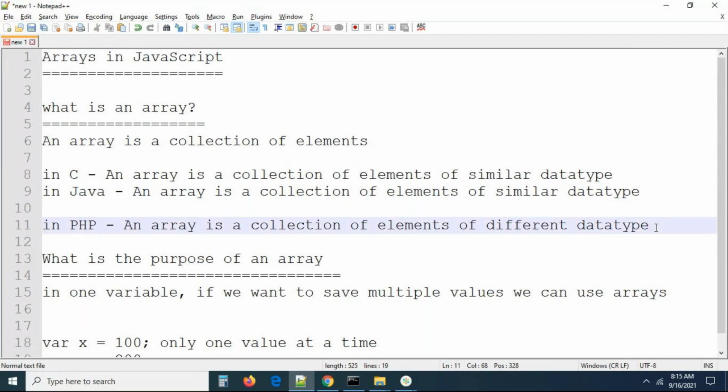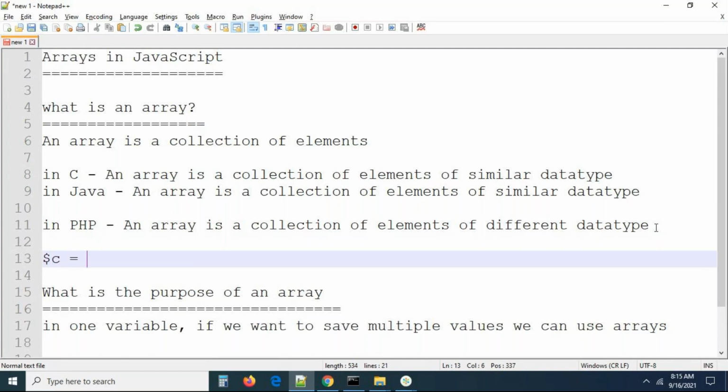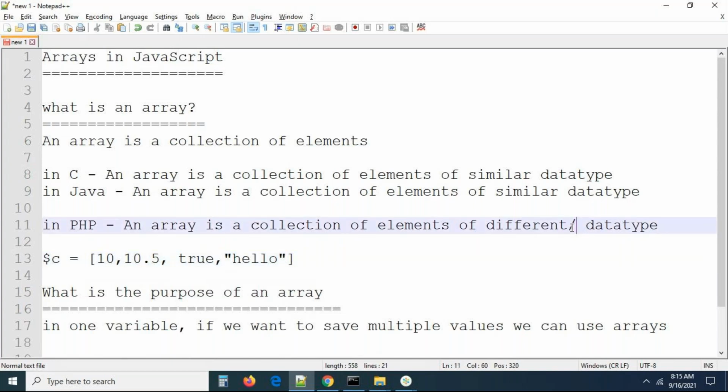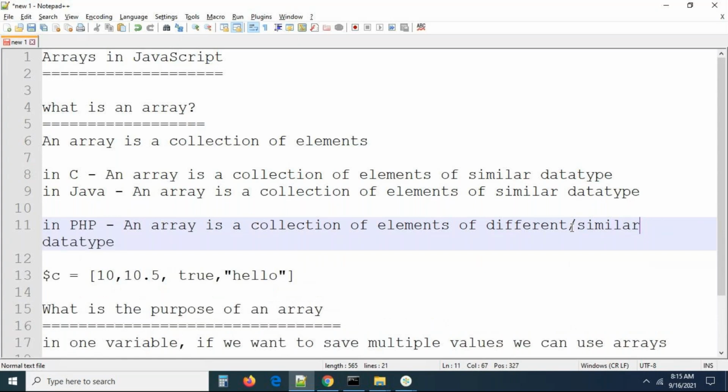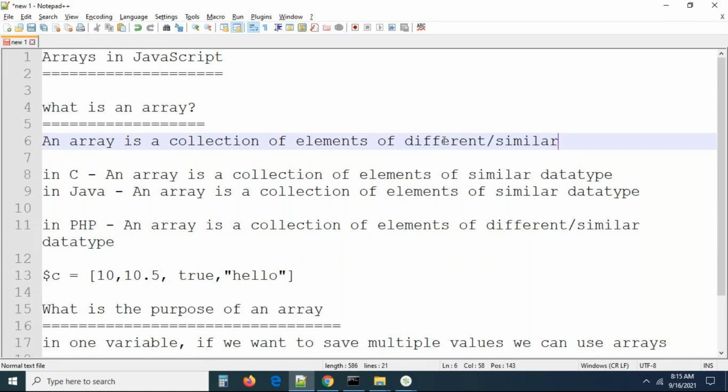So what an array can do, for example, this is the way of creating an array there. In this, I can add a number, I can add a float, I can add a boolean, I can add some string also. This is exactly the mixing, different type or same type. We can create an array with similar or different types. In the same manner, JavaScript also, guys: an array is a collection of elements of different or similar data types. This is exactly the same definition as in PHP and JavaScript.